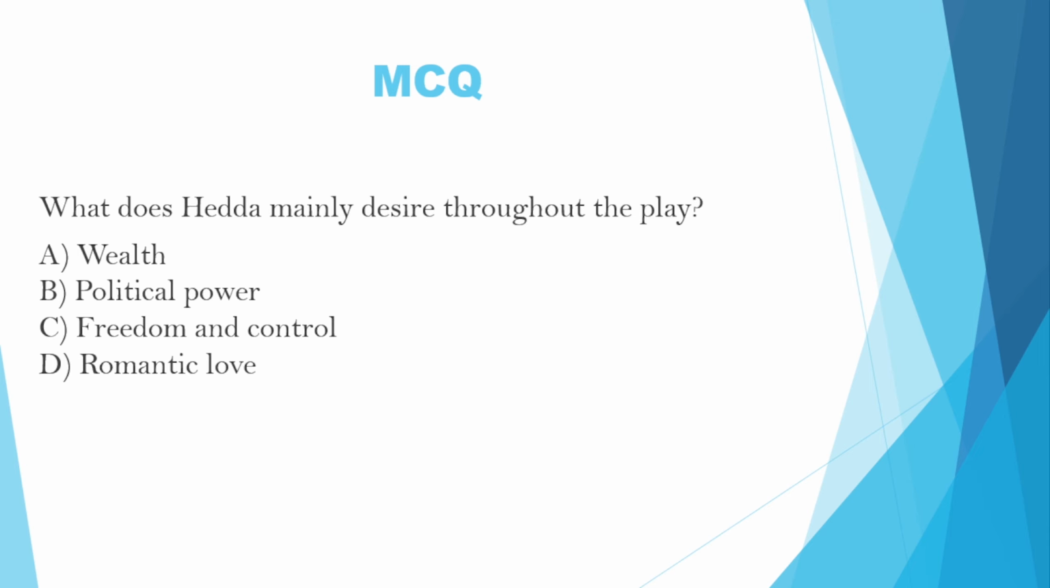Next question is, what does Hedda mainly desire throughout the play? Option A, wealth. Option B, political power. Option C, freedom and control. Option D, romantic love. The correct answer is C, freedom and control.